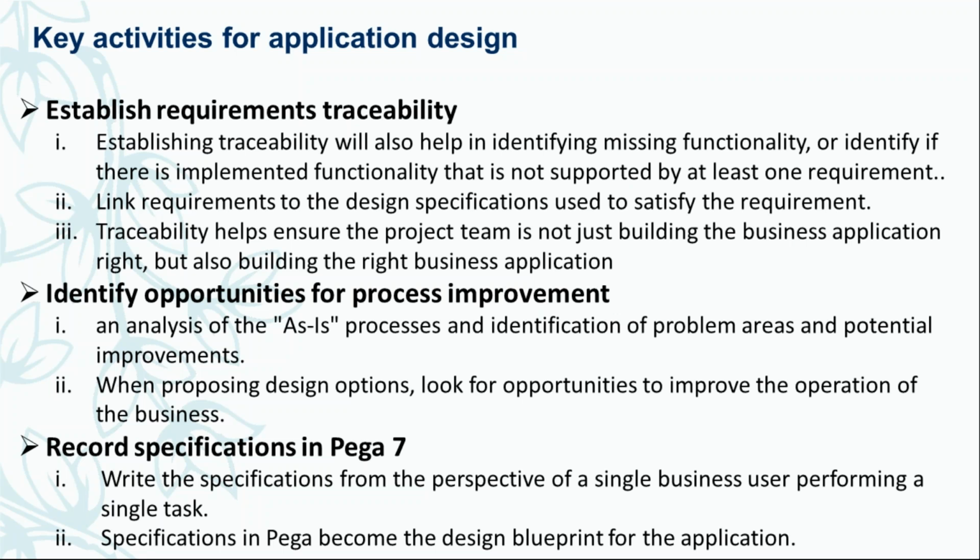Then identify opportunities for process improvement. We need to analyze the process, identify problem areas and other potential improvements. And finally, we need to record the specification. This is part of DCO, direct capture of objectives.